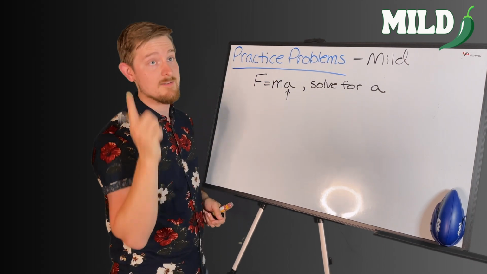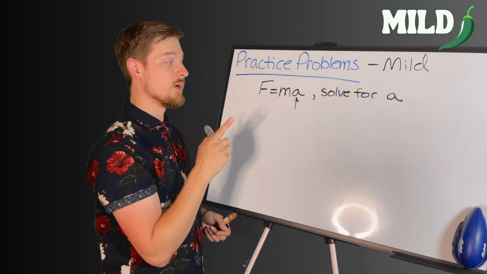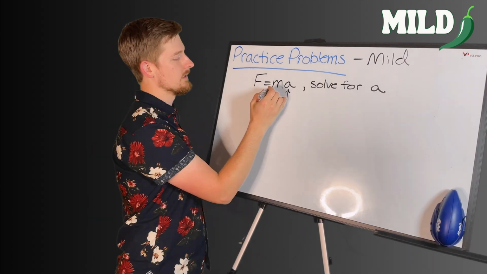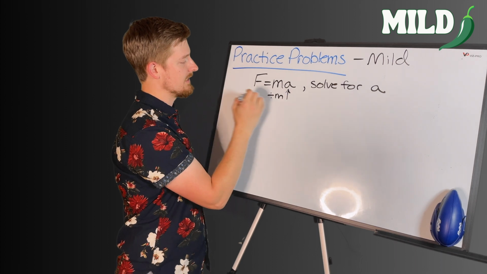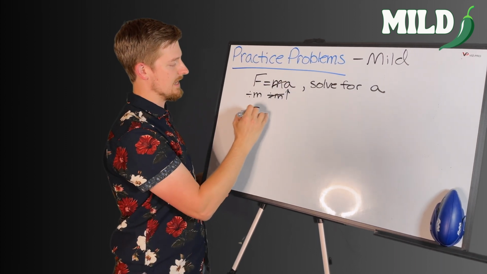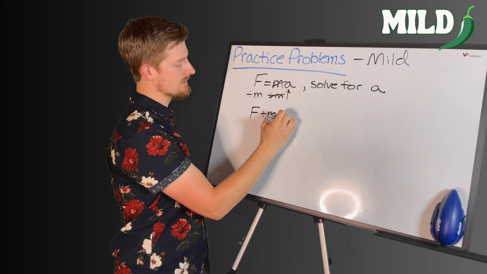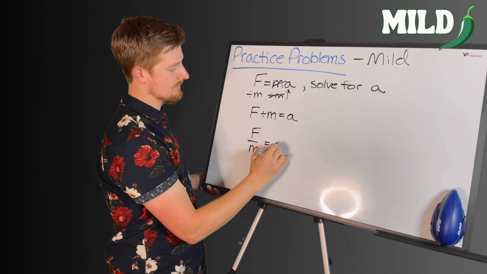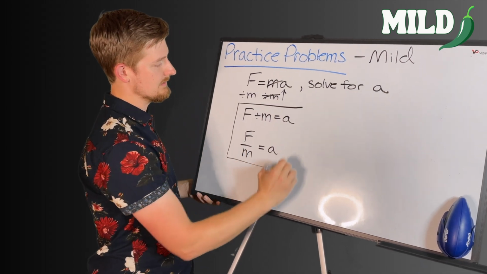So think back to our inverse operators from the last part. What is the opposite of multiplication? And the answer is division. Let's divide M to both sides. We can cancel, and that's going to leave us with F divided by m is equal to a, or we can write it as a fraction, F over m is equal to a. And this is our answer.